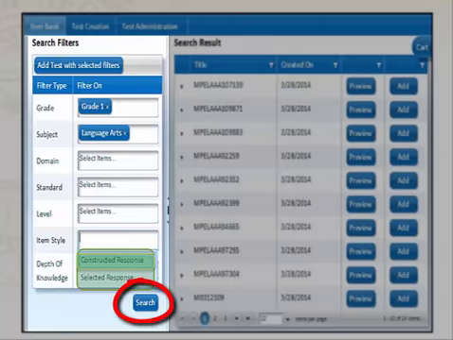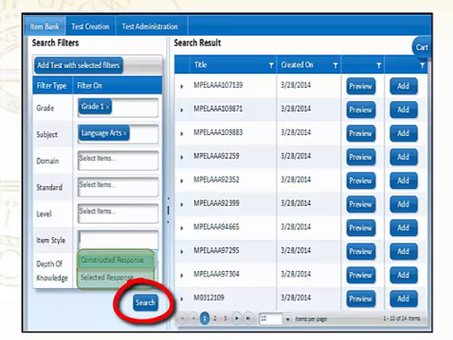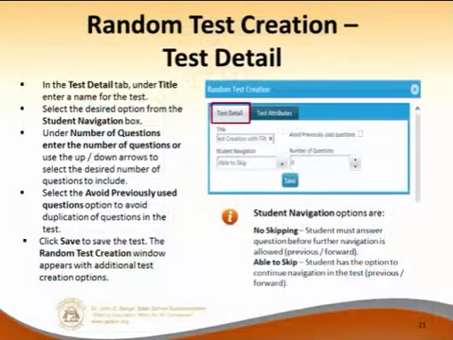Now from here, I can do a quick create of the test. I would do that by clicking add test with selected filters. In other words, whatever filters I've created here, I will get all those items pulled into this test. So then I click on that and it comes up. And this is called a random test creation.